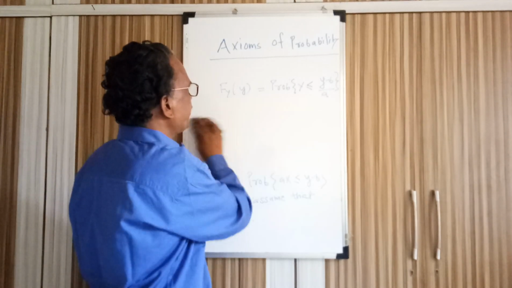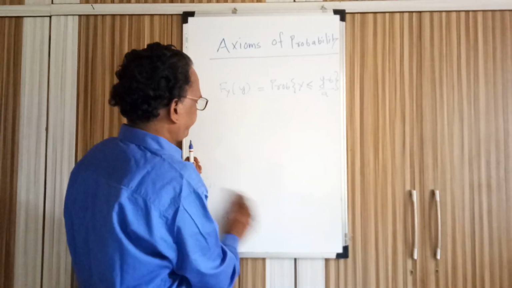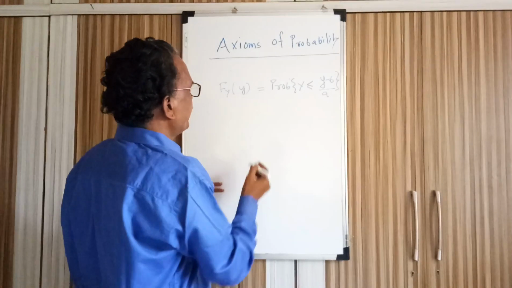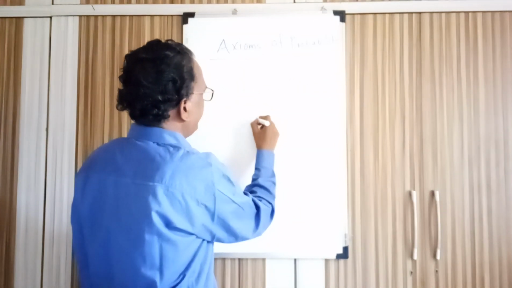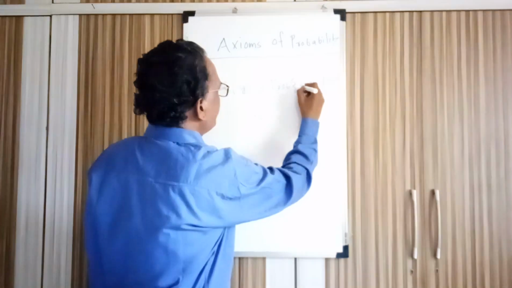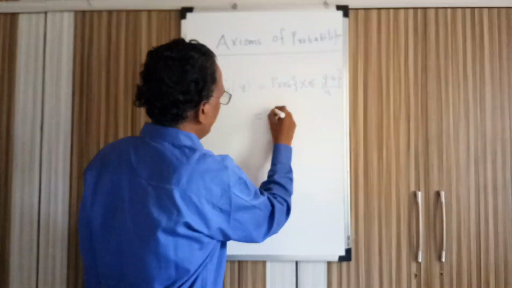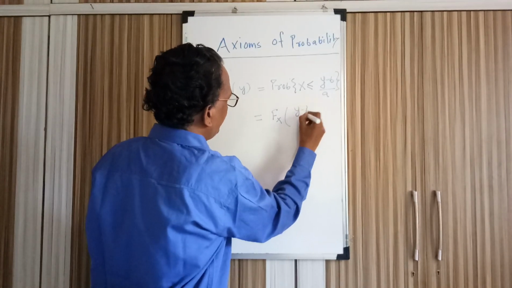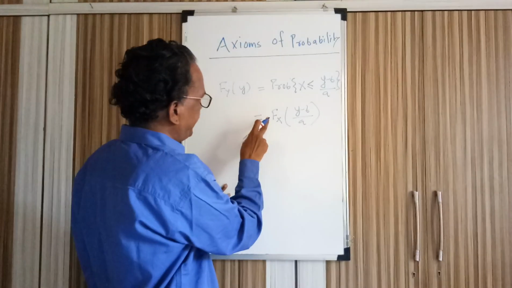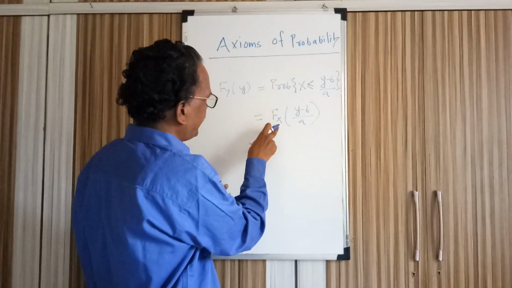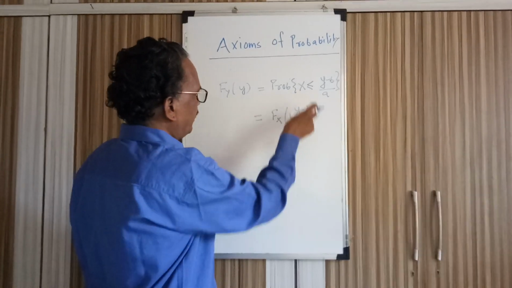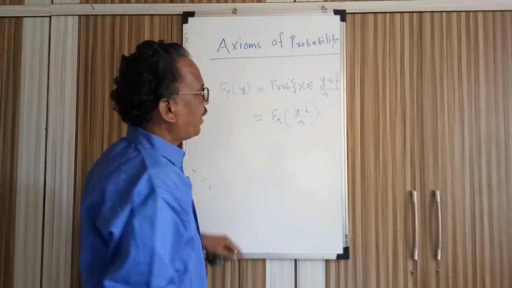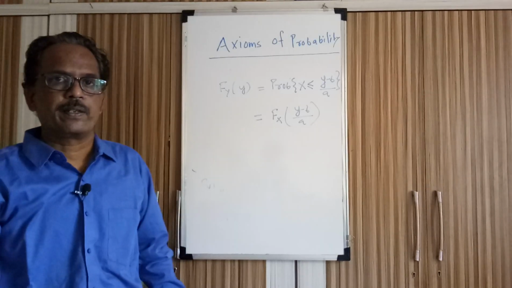By definition, this is nothing but the probability distribution function of random variable x, taking a value less than or equal to (y minus b) divided by a.